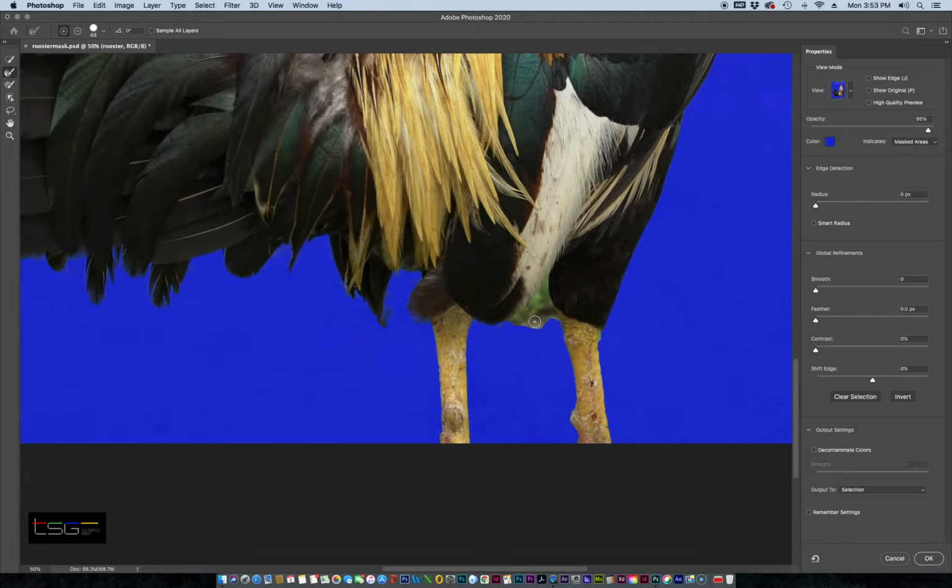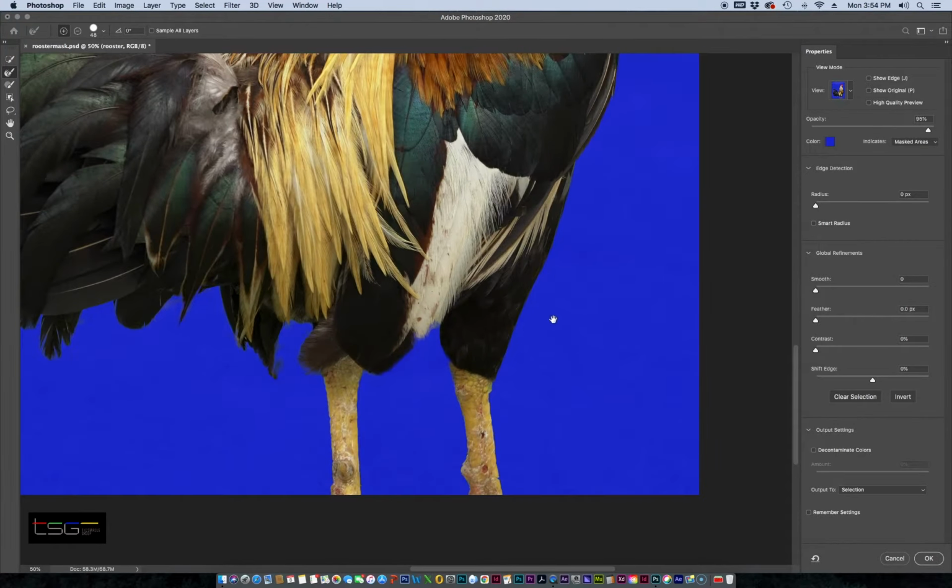As we see here, we're not really getting enough here. So I'm going to go back with my quick select brush and see if I could just hold on the minus and do some selecting there. There you go. It's a spot that we missed. Okay, I'll go back to the refine edge. Look around there.